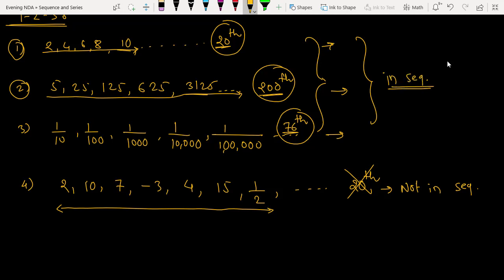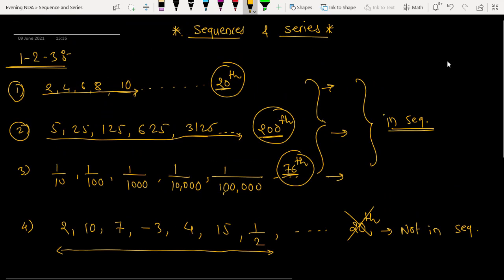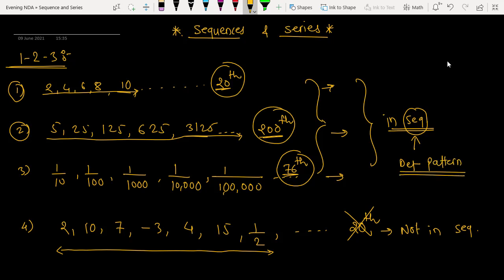What do you mean by sequence now? Sequence means nothing but some definite pattern. I know some definite pattern is there in all these numbers, here also and here also, but that definite pattern I am not in a position to get.